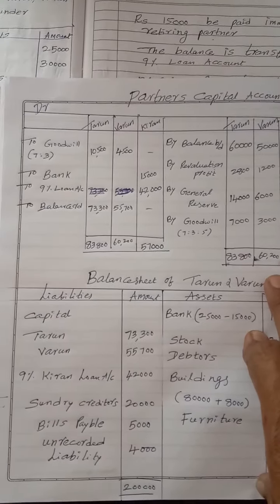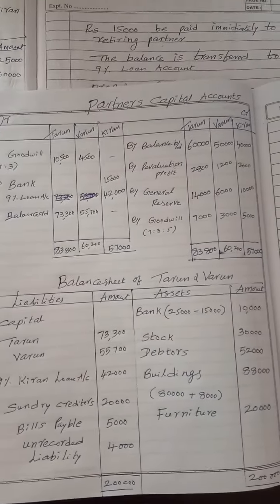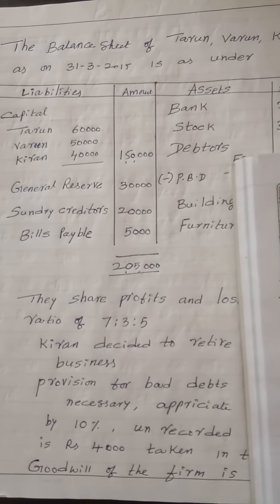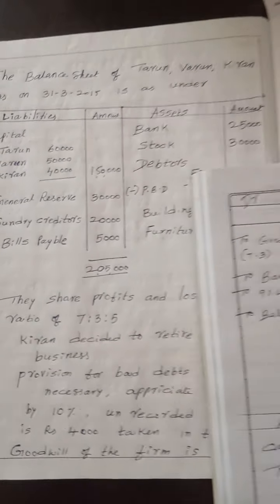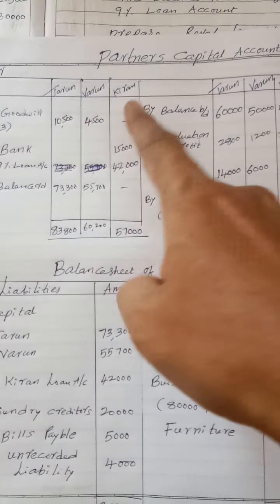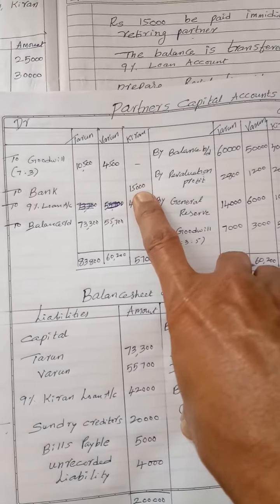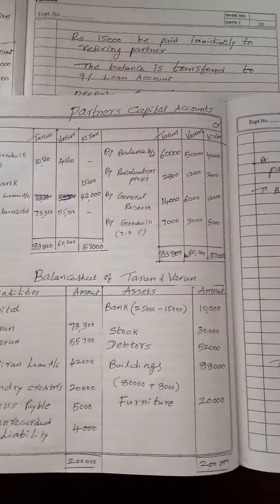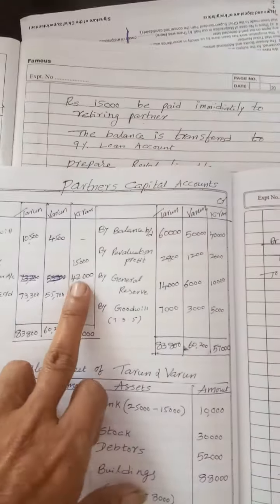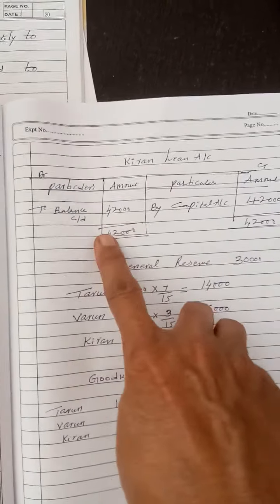Then again, goodwill should be written off actually in retirement of partner. So the partners are going to share profits and losses in the ratio of 7:3:5, and Mr. Kiran is retiring. In future, the remaining partners are going to share profits and losses in the ratio of 7:3. So again, I am debiting goodwill account. 15,000 is being paid to the retiring partner immediately, and the balance is transferred to loan account. After that, we need to prepare one loan account, my dear students. Here, the amount transferred to loan account is 42,000, by Kiran capital account 42,000, to balance carried on.